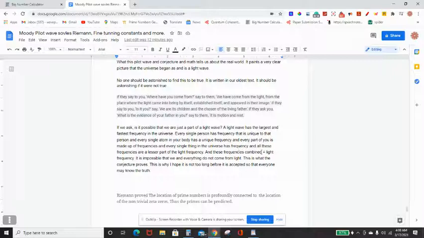And these frequencies combined equal the light frequency. So it's impossible right now, having proven this, that we couldn't come from the light. This is what this conjecture proves. And this is why I hope it's not long before it's accepted, so that everyone may know the truth.